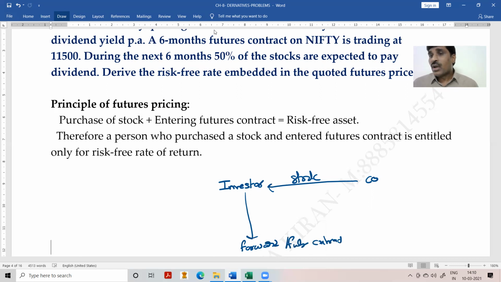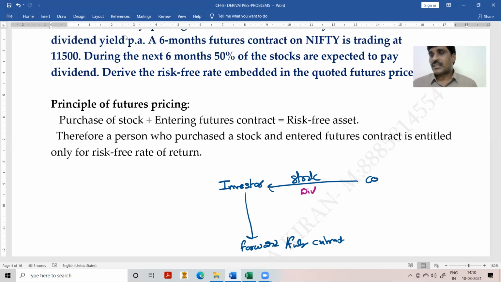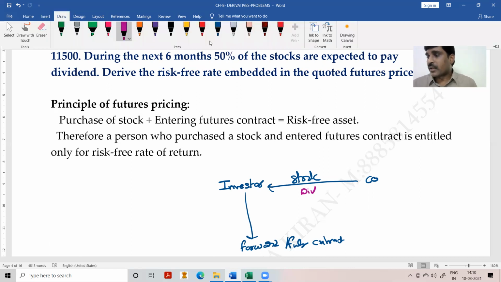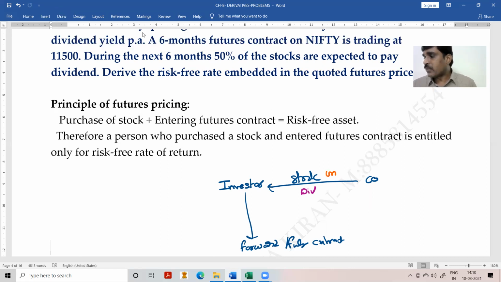Since he purchased the stock, he will get income from this stock, say dividend. If you purchase a bond, he will get interest income. That means this is called an underlying, and on that underlying you'll get some income.